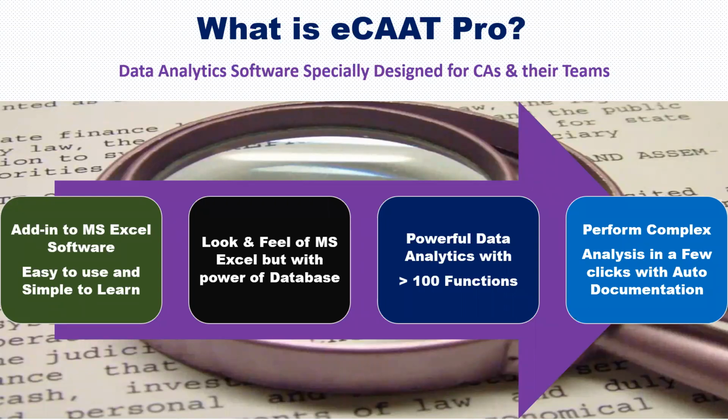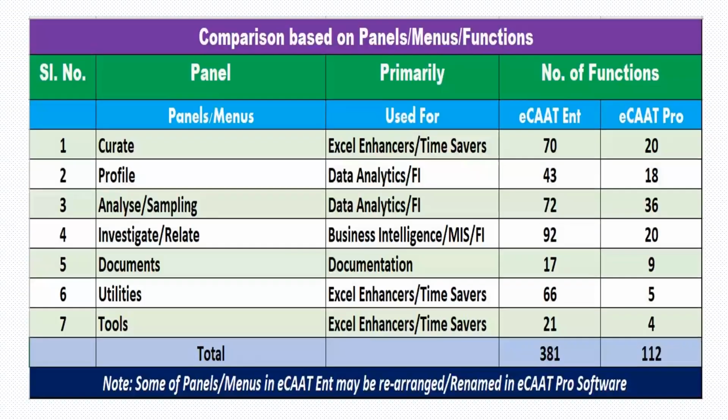What is ECAT Pro all about? This is a data analytics software specially designed for CAs and their teams. Compared to other software, ECAT Pro is an add-in to MS Excel. It's easy to learn and very simple to use. It has the look and feel of MS Excel, but with the power of a database. It has more than 110 functions. You can perform complex analytics in a few clicks, and it also has auto documentation.